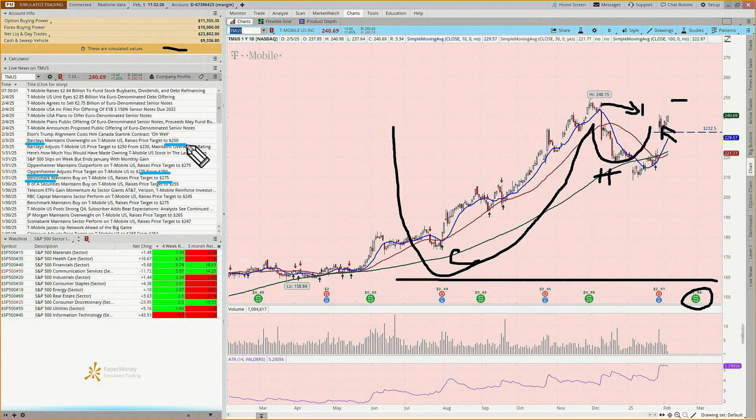Barclays raised their price target to 250. Sorry, guys, and where are we sitting now? We're at 240. JP Morgan raised their price target to 265. Scotiabank to 247. It's interesting, there's a range between 247 and 275-ish.